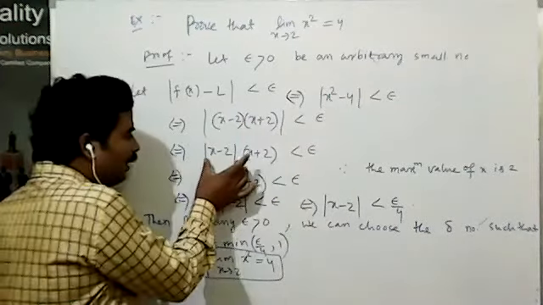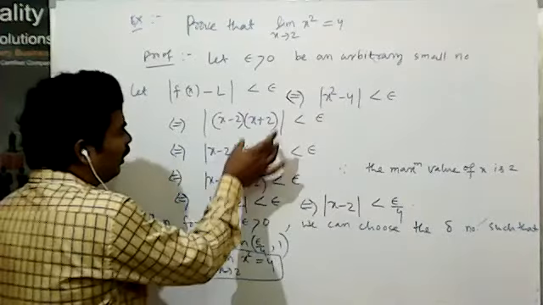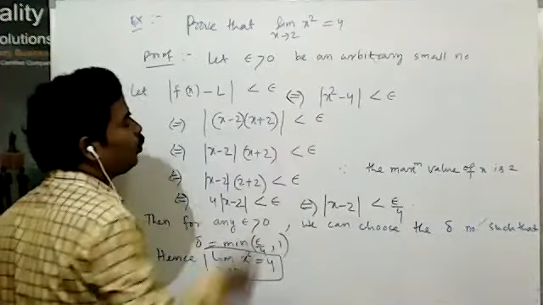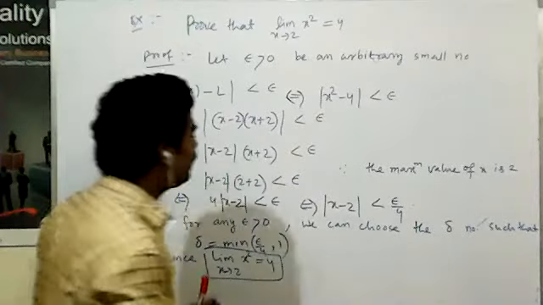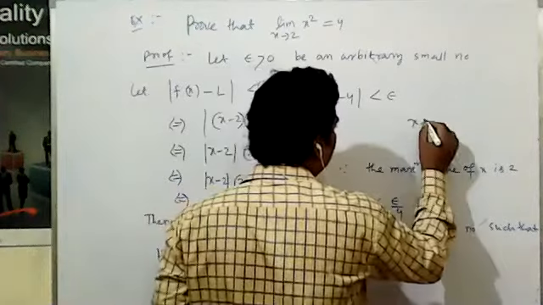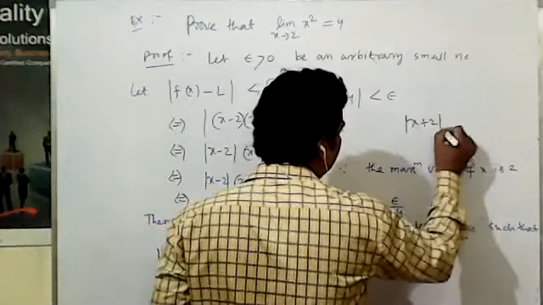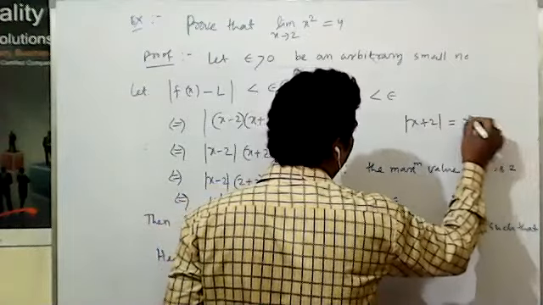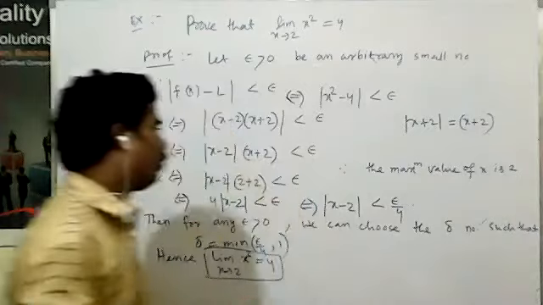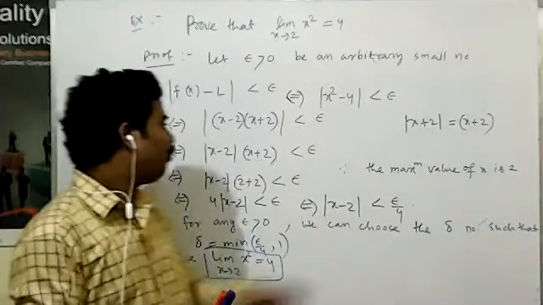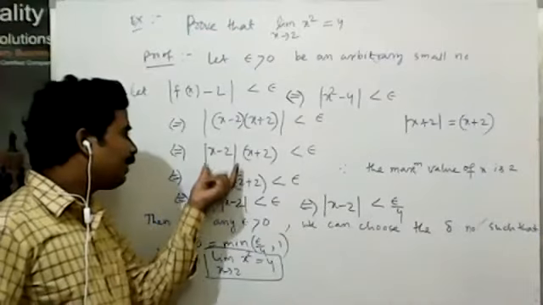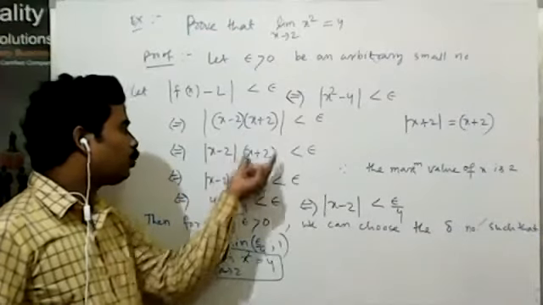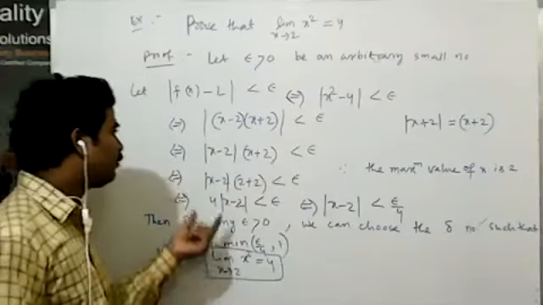Here we can write |x + 2| as x + 2 because both are positive numbers. Here the maximum value of x is 2. So that's how you can write |x − 2| · |x + 2| < epsilon.